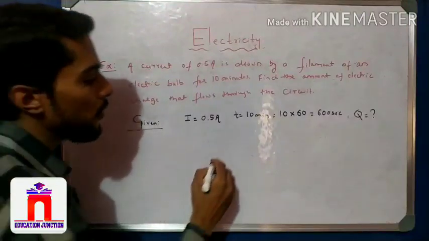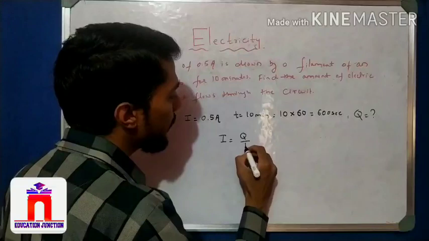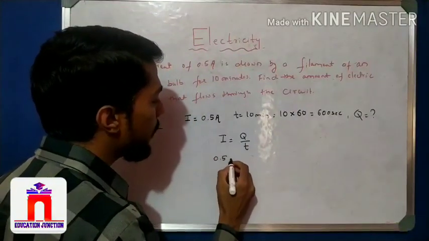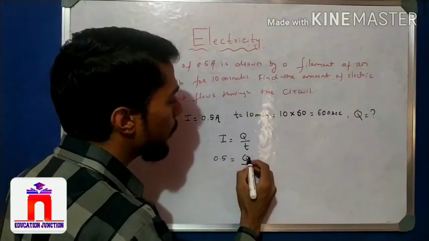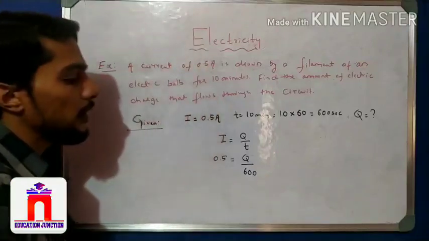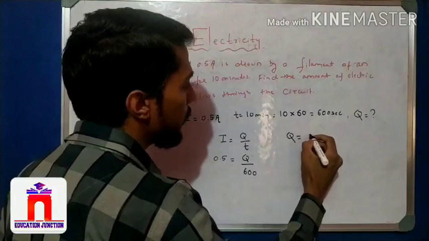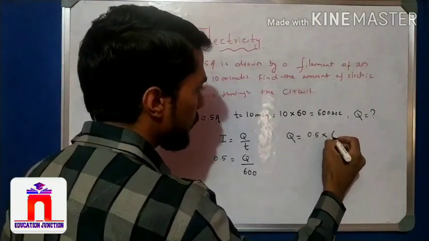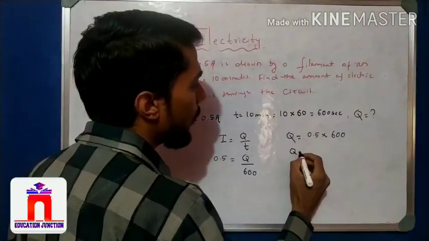Very easy. We know the formula I is equal to charge divided by time. I is 0.5, equal to Q, which we have to find out, divided by the time, 600. Now take this to the other side, we get Q is equal to 0.5 into 600.